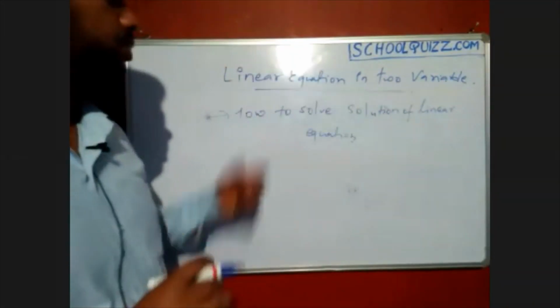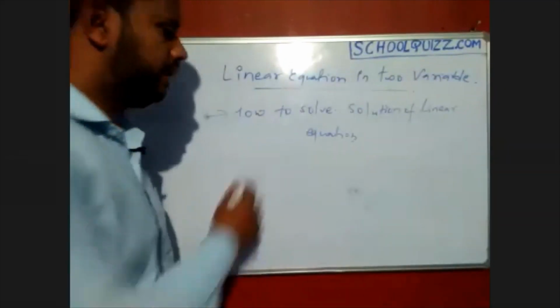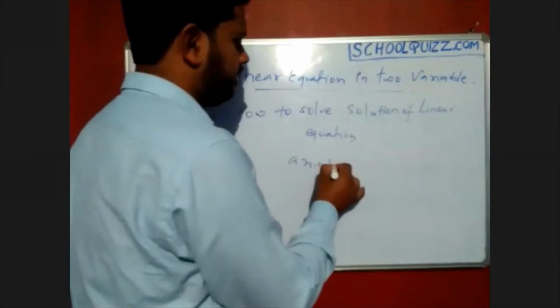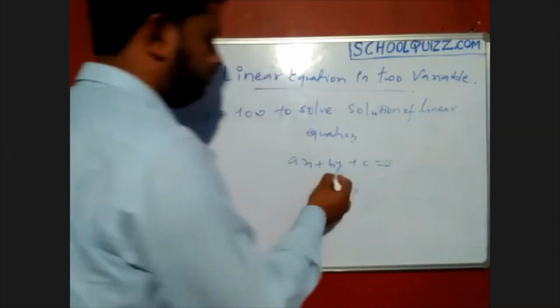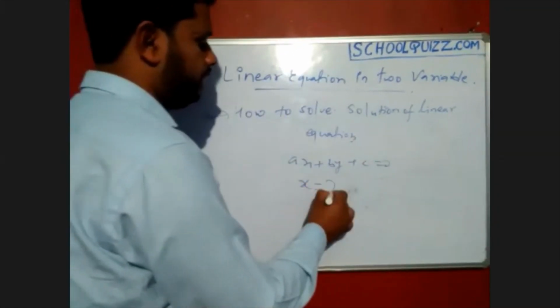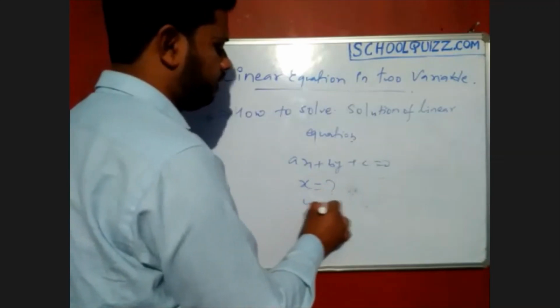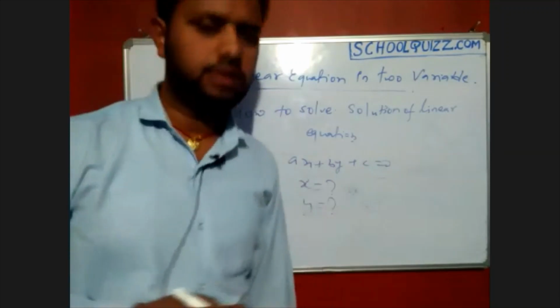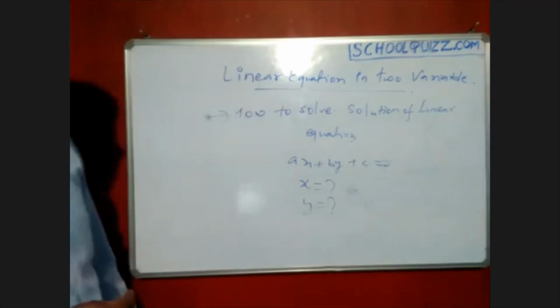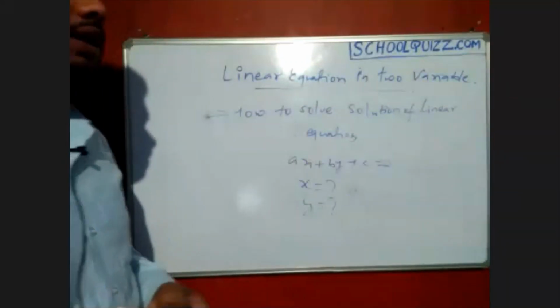The next one is how to find the solution of that equation. Actually, we have an equation ax plus by plus c, and we have to find x. What is the value of x and what is the value of y? When we get the values of x and y, we call it the solution of that linear equation. So how do we find that solution?